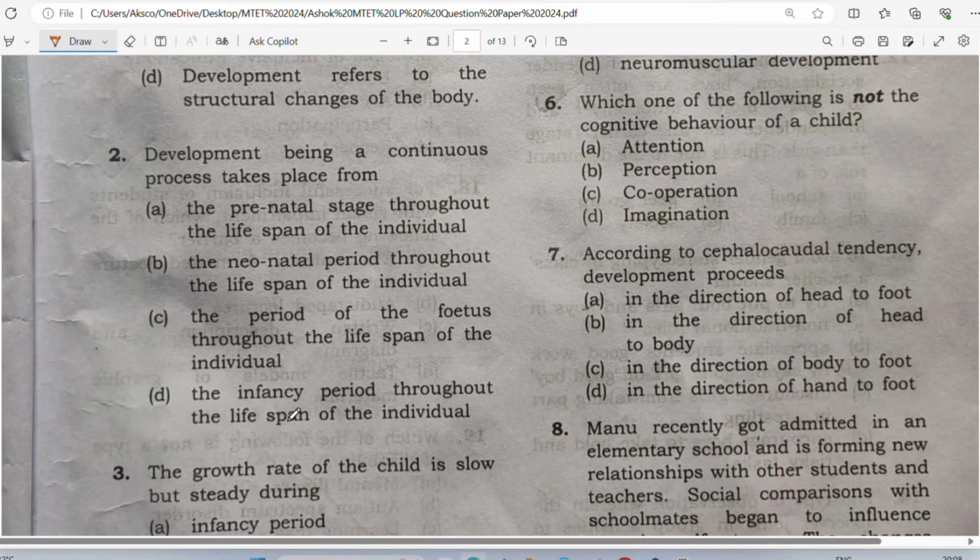So you have to think which one is the correct answer. Please pause the video and answer.